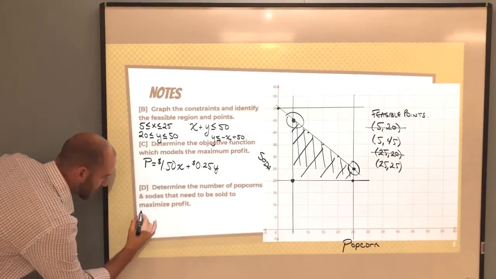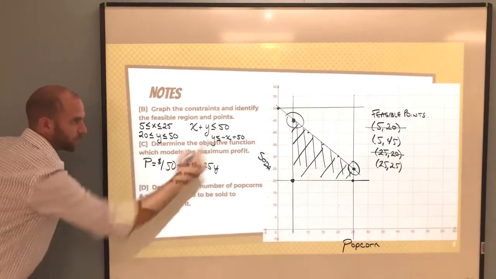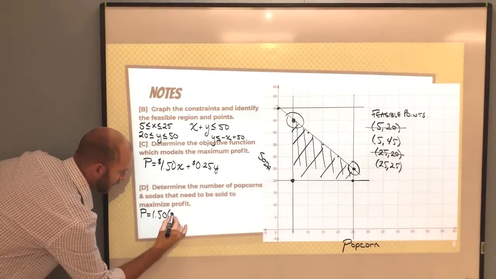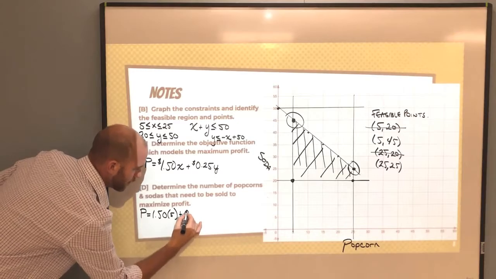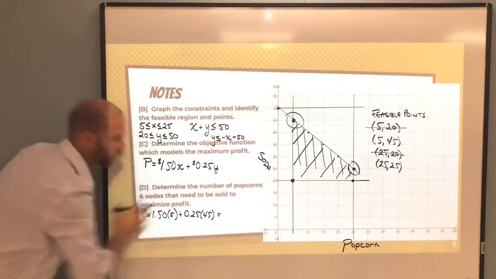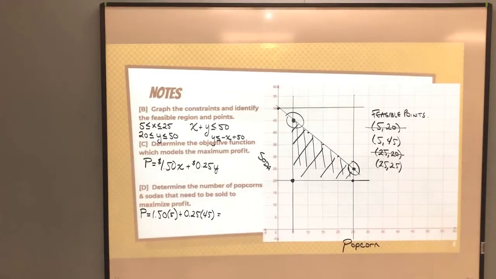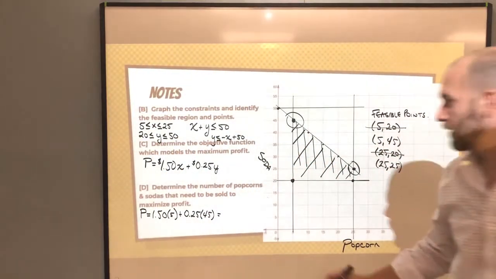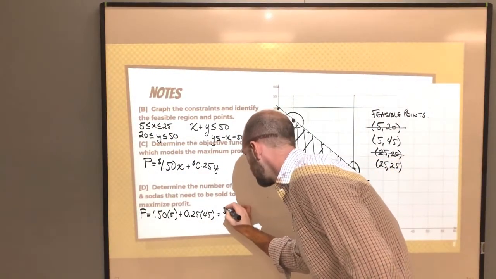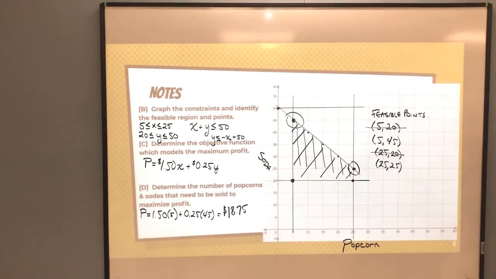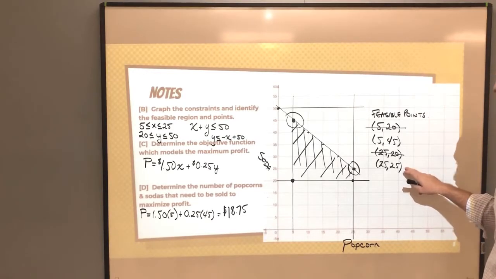So what I'm going to do is I'm going to set up the equation down here. P equals, and I'm going to substitute that first point, (5, 45), 1.50 times 5 plus 0.25 times 45. And at this point, you can just type that in your calculator. You can figure out that that would be a total of $18.75.